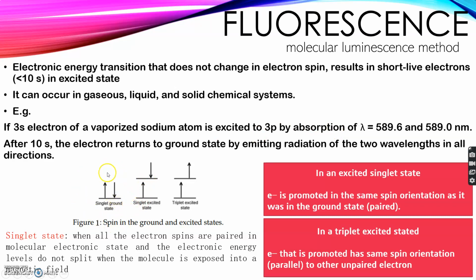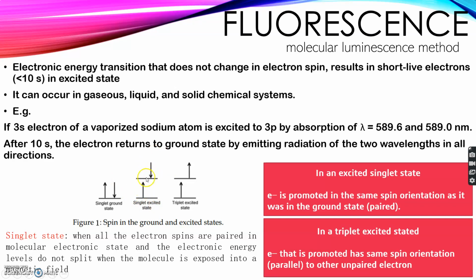As you can see in this figure, when the spins of the electrons are paired, with one in one particular direction and the other electron in the opposite direction, since no two electrons can have all four quantum numbers the same, this is known as the singlet ground state. When this singlet ground state is excited due to the presence of a photon and the electron goes from a lower energy level to a higher energy level and the spin does not change, then it forms a singlet excited state.